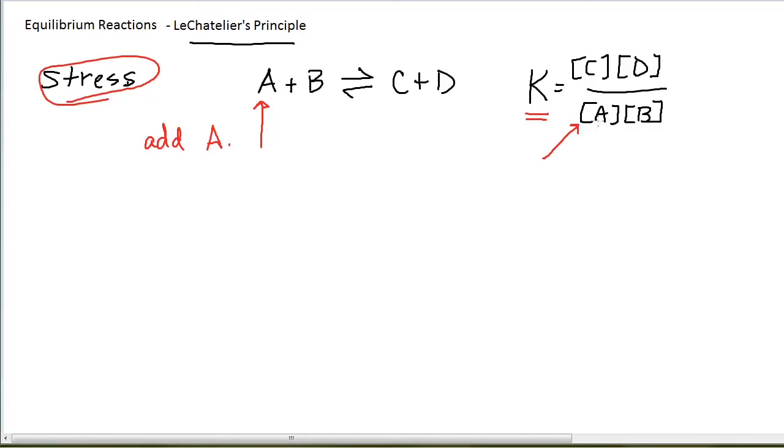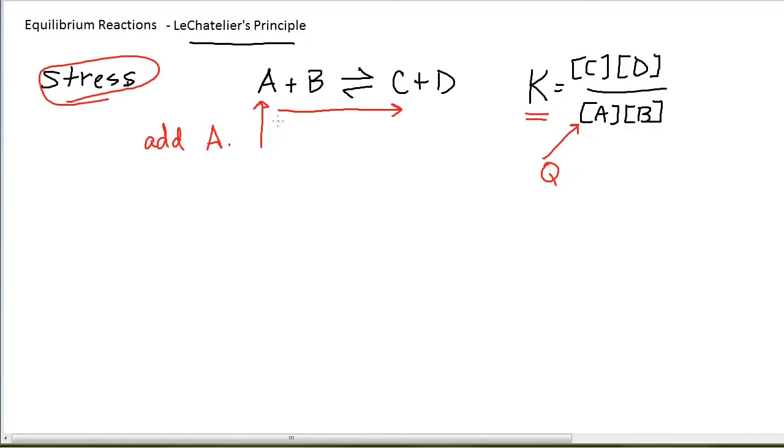The number for A gets larger, which means the ratio gets smaller, except it's not the equilibrium constant anymore. It's our reaction quotient because it's not at equilibrium, and so the reaction will shift to relieve that stress of adding more A. What the reaction does is it shifts to the right to use up some of that extra A that I added.